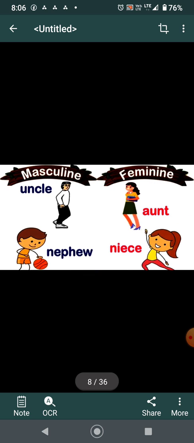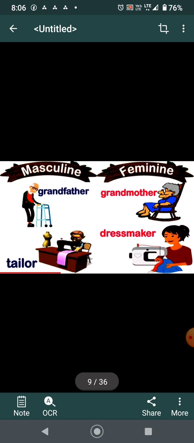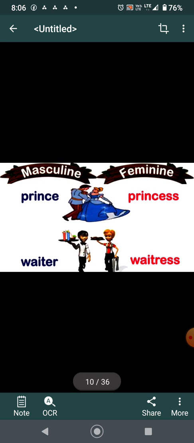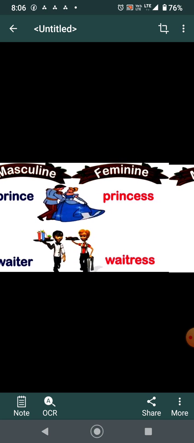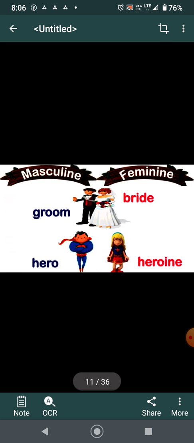More examples: uncle, aunt, nephew, niece, grandfather, grandmother, tailor, dressmaker, prince, princess, waiter, waitress. So all these are examples of masculine and feminine. Masculine means male, feminine means female.